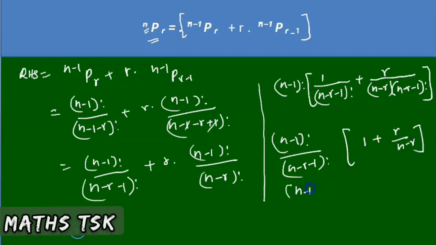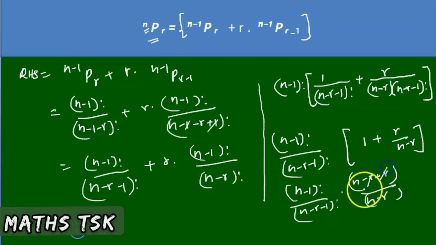This is (n minus 1) factorial by (n minus r minus 1) factorial into (n minus r plus r) by n minus r. These two get cancelled. Look here, n into (n minus 1) factorial is n factorial. (n minus r) into (n minus r minus 1) factorial is (n minus r) factorial. Clearly, n factorial by n minus r factorial is nPr. So nPr is nothing but (n minus 1)Pr plus r into (n minus 1)P(r minus 1).